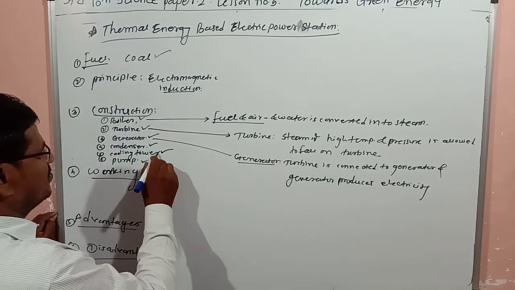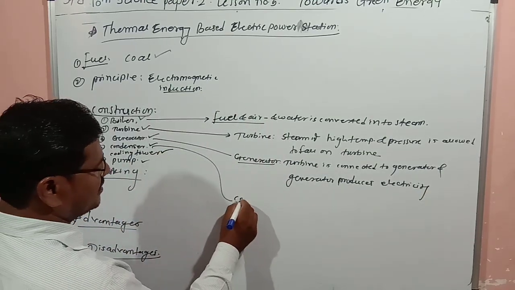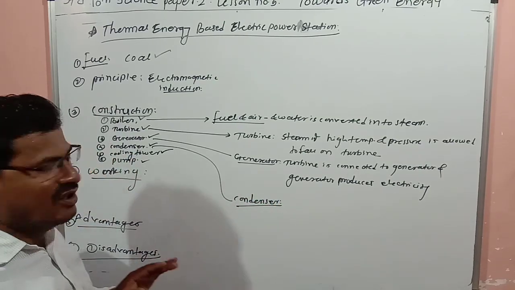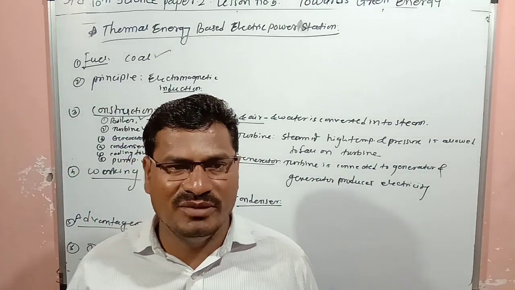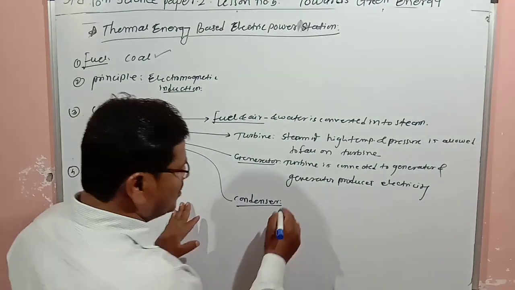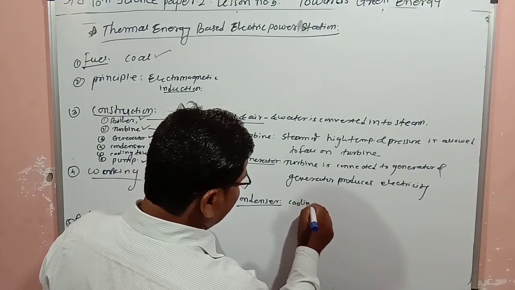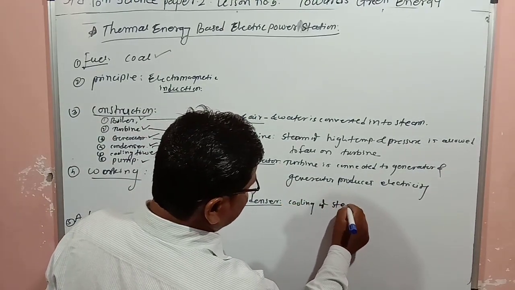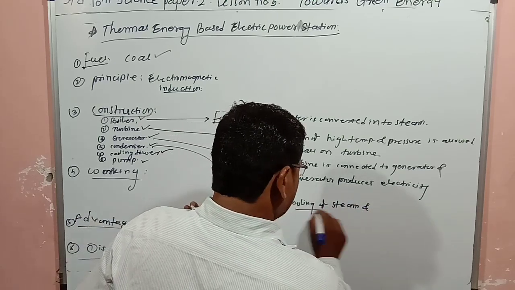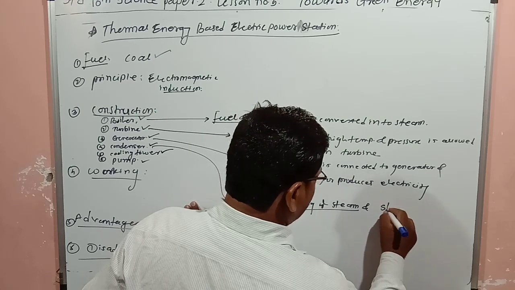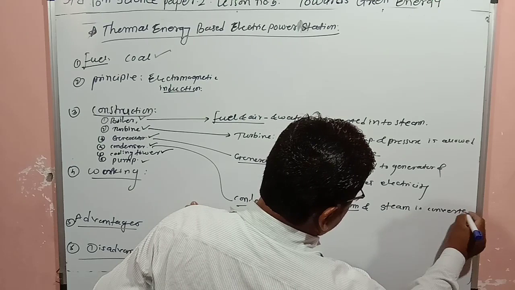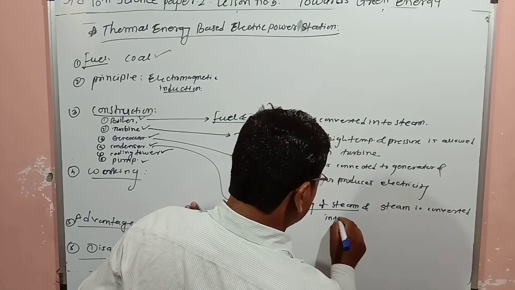Then next one is the condenser. So what is the work of the condenser? With the help of the condenser, steam is cooled. Cooling of steam, and steam is converted into water.